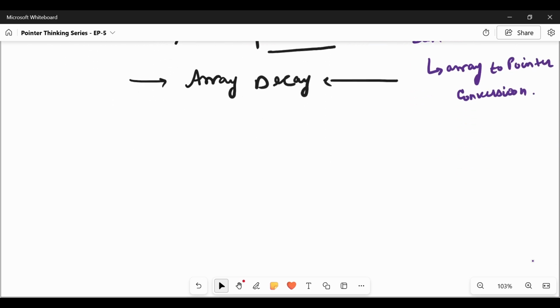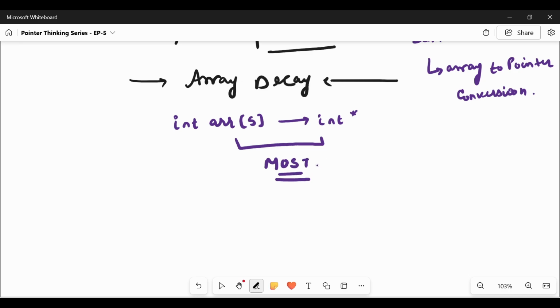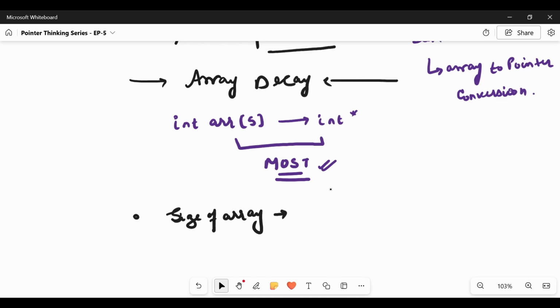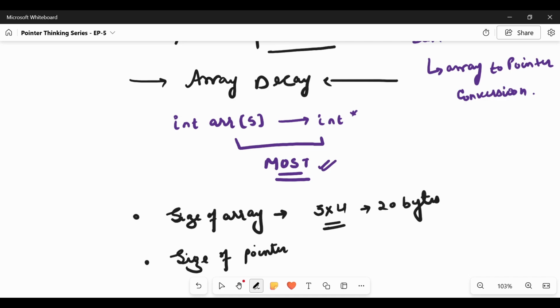So the most important rule for array decay is that int array of 5 decays into int pointer. Mostly, the keyword here is mostly. We cannot say always, but mostly this happens by the compiler. When we try to get the size of the array, it will be the size of the total number of elements present. So if we have 5 elements and each member is of 4 bytes, the total size will be 20 bytes. Whereas when we find the size of the pointer, it will simply be 8 bytes on 64-bit architecture. So it is a different result.